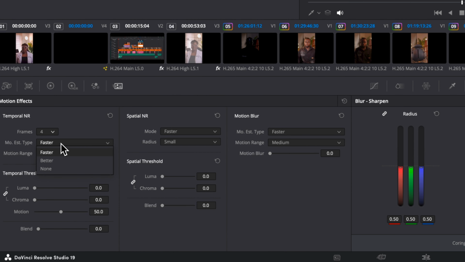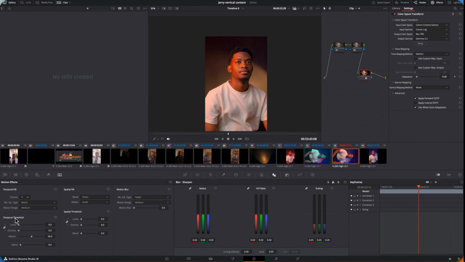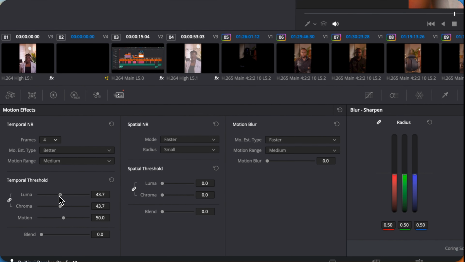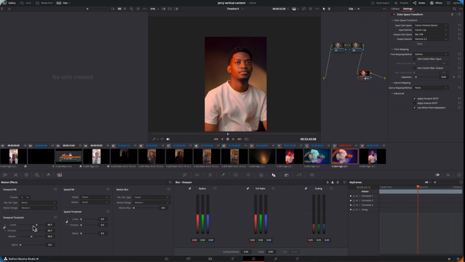I like using 4, you add 4, and then you make it to be better, and then you make your motion range to be medium, and then you come to your temporal threshold. You tweak your luma and chroma. Luma is for light, chroma is for color. So you want to reduce the noise in your light and in your color space. So you tweak it and you watch your edit tab. You watch it until you get what you like.